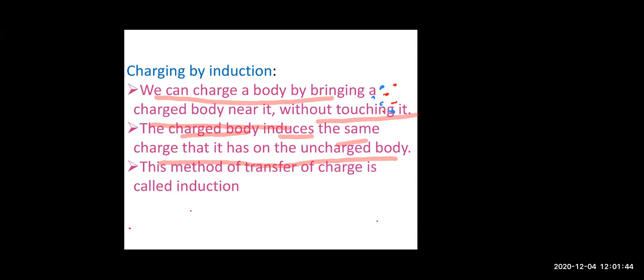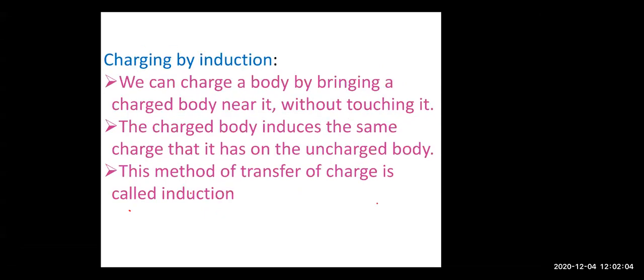So if the charged object is having -4 charge, then the uncharged body after getting charge will have +4 charge. Right, children? So it is -4 and +4. This method of charging is called induction.